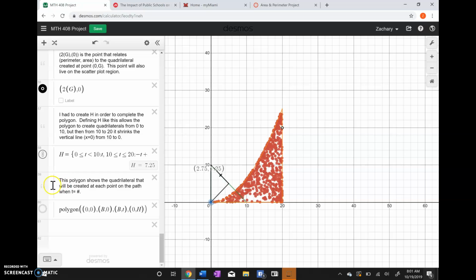Then I noticed something funny when I created my polygon to show the quadrilaterals that go along with all of this: once I hit 10 up here, I had 0 comma G right here first, and from 10 to 20 it just created a straight line from 0 to 20 up here. So I knew that I needed to define another letter with this piecewise function so that the quadrilaterals would travel down to 0 with that point there.